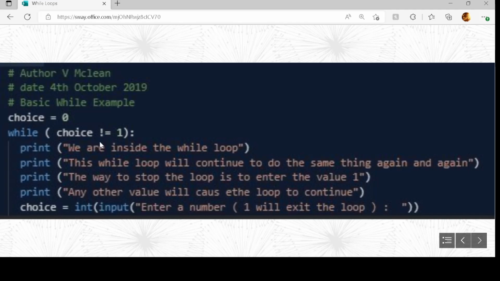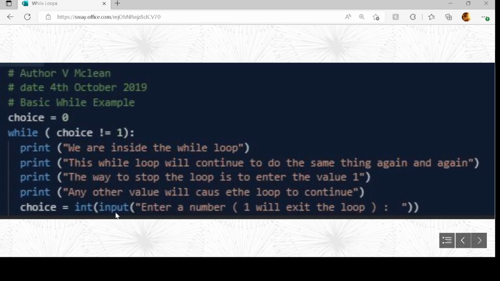If they've typed anything else, it goes into the while loop again. It will write out we're inside the while loop, the way to stop is to enter the value 1, any other value will cause the loop to continue, and then we prompt the user to enter a value.